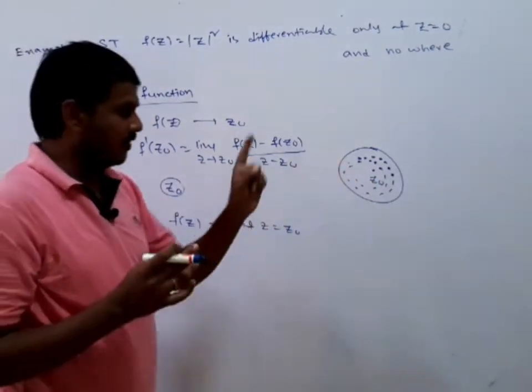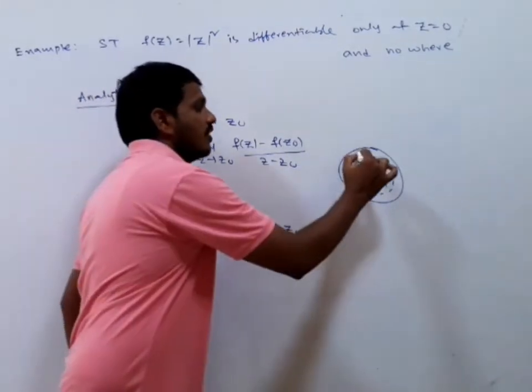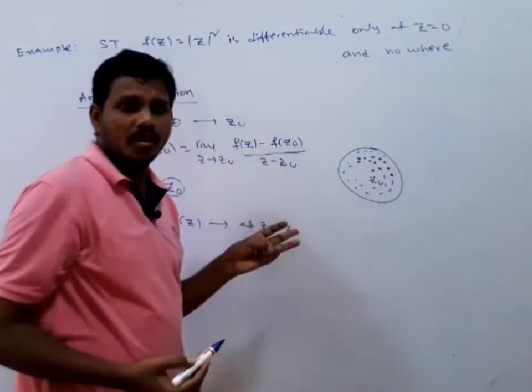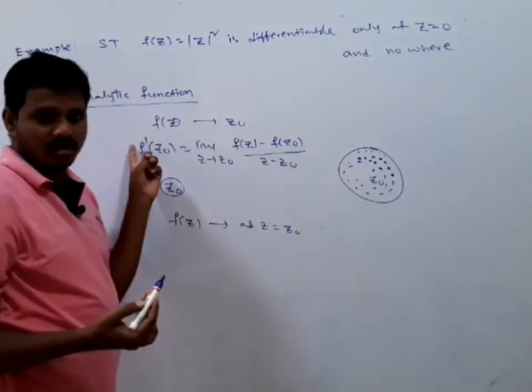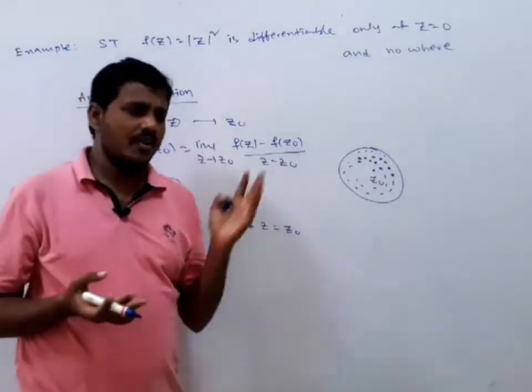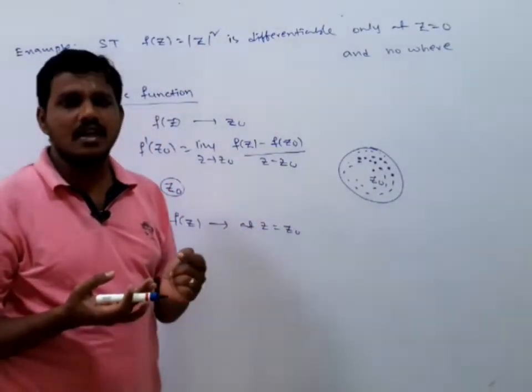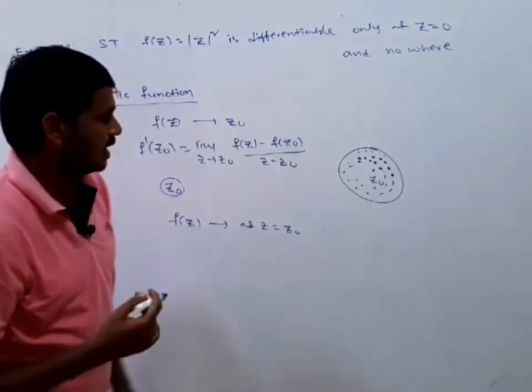Is it clear? It is differentiable at z0, and it is differentiable at every point in the neighborhood of z0. Then we can say that the function is an analytic function. Yes, this is the definition. So simply, a function f of z is said to be analytic at z0 if it is differentiable at z0 and in the neighborhood of z0.